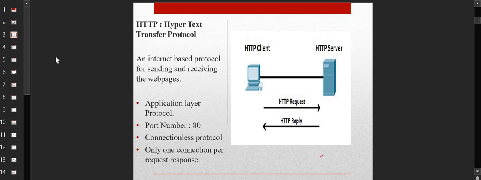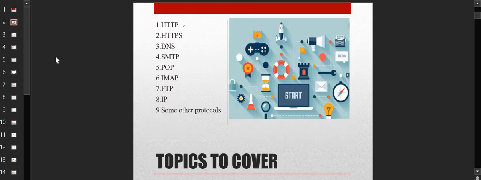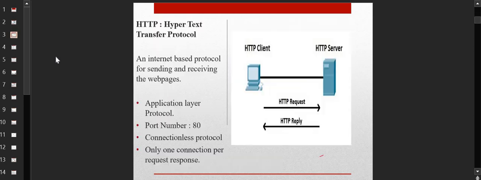So let's say the HTTP protocol. When I say HTTP protocol, it works at the application layer of the OSI model. You should always know which particular protocol is working at which layer. We discussed TCP and UDP also, which we will not discuss in this particular one. The TCP and UDP protocols that we discussed in the transport layer operate at the transport layer, right?